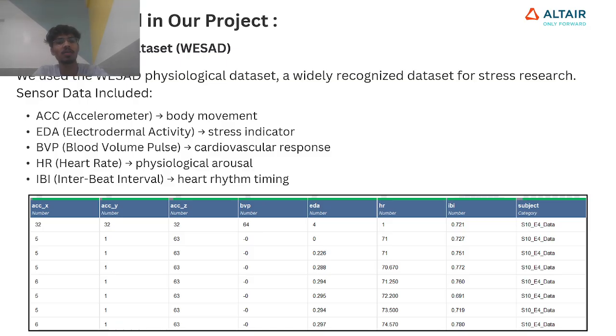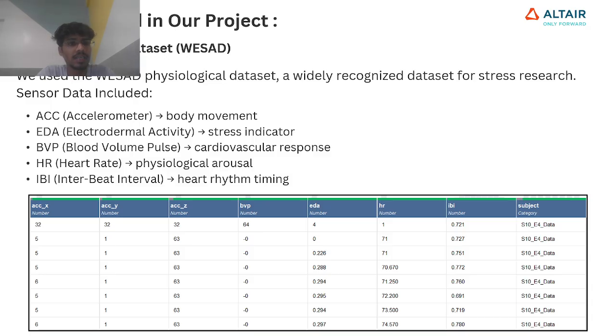If I talk about the data set that I've chosen, it is a stress detection data set, the WESAD data set, a physiological data set which is widely recognized for stress research purposes. It was collected with sensors. The sensor data includes ACC, the accelerometer that detects body movement, and EDA, the electrodermal activity. BVP is blood volume pulse, for cardiovascular responses.